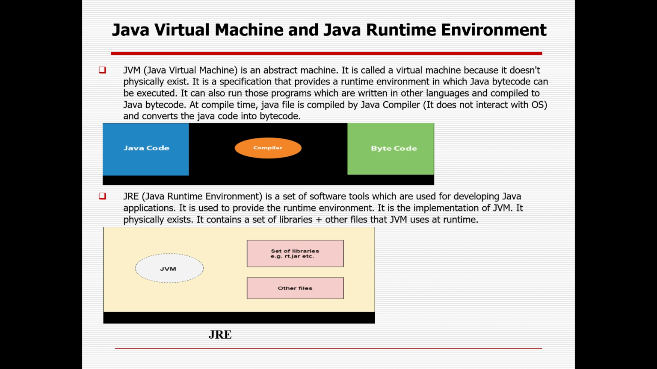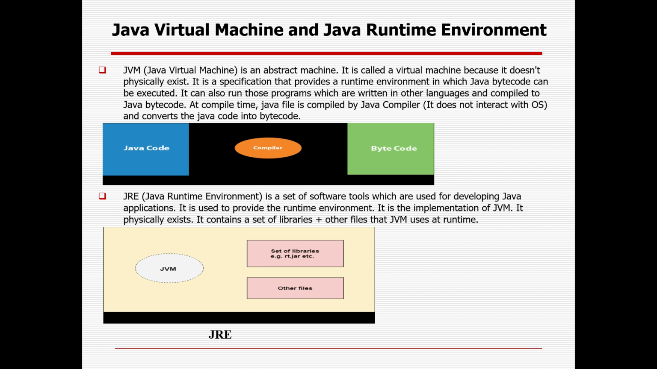There is the JVM or Java virtual machine, which is an abstract machine that is not existent actually. This is a concept. It is called virtual because it does not physically exist. It is a specification which provides a runtime environment in which Java bytecode can be executed. It can also run programs which are written in other languages and compiled to Java bytecode. At compile time, the Java file is compiled by the Java compiler, which does not interact with the operating system, and converts the Java code into bytecode.